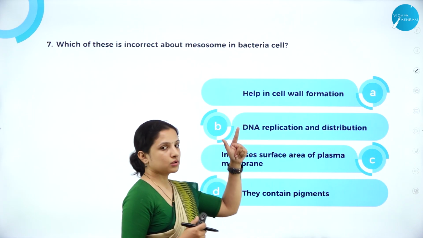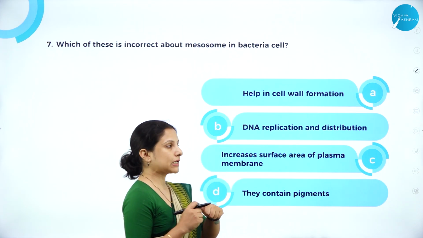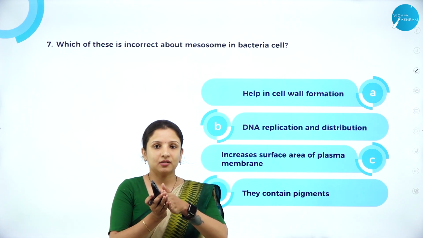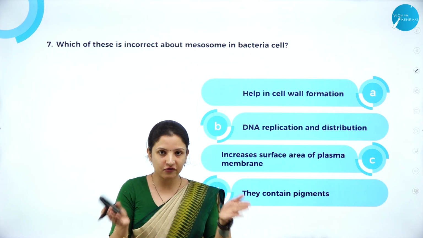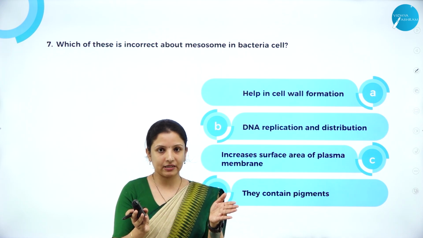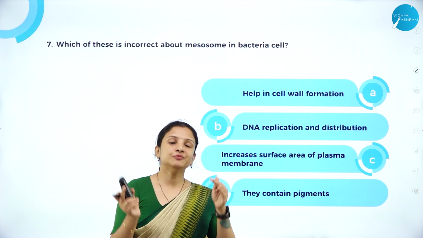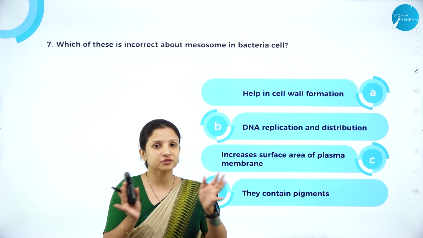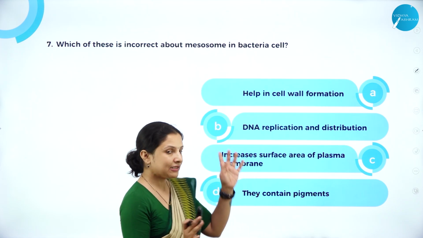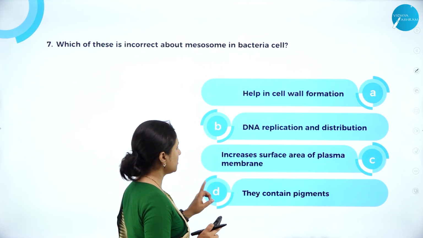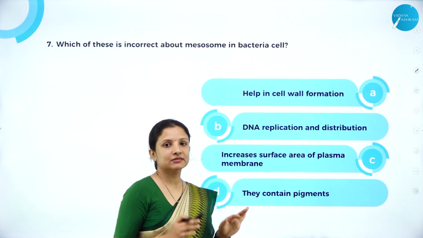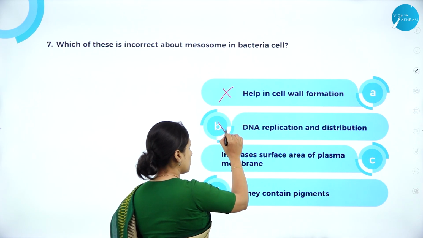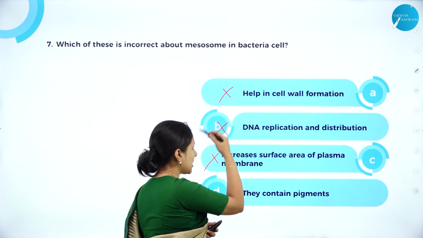Yes, mesosomes help in the cell wall formation in the bacteria. Mesosome helps during the asexual reproduction or fission of bacteria. Whenever the splitting of bacteria occurs, during that time, it helps in DNA replication, and apart from that, it makes sure that it distributes the DNA equally into the daughter cells. That is also helped by the mesosome. Mesosome also increases the surface area of the plasma membrane. So all these statements are correct regarding mesosome.